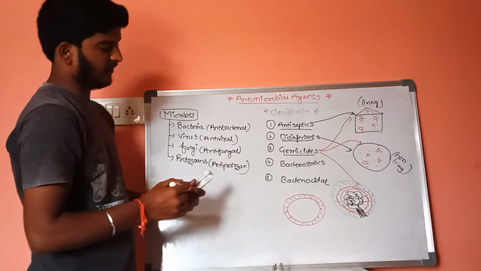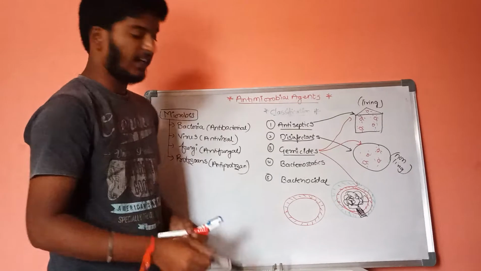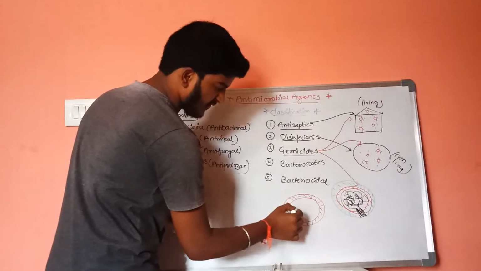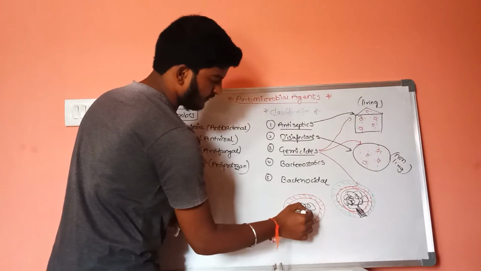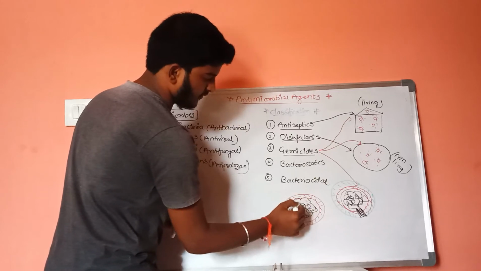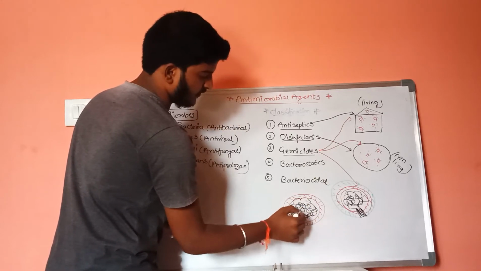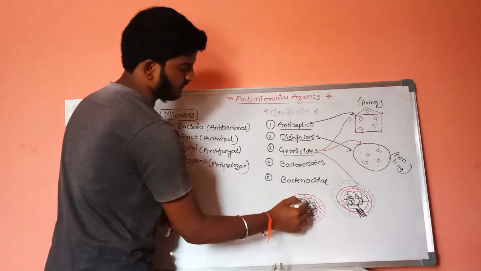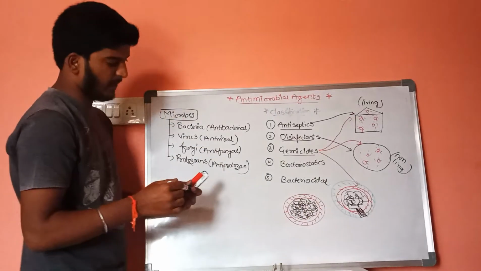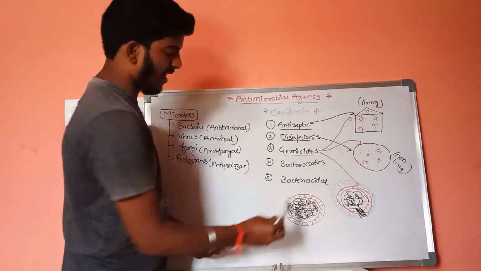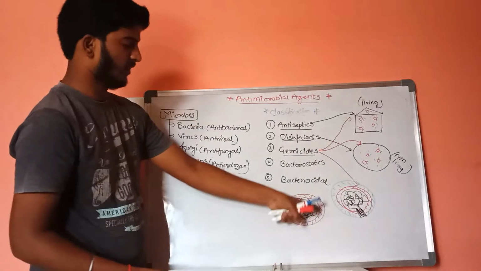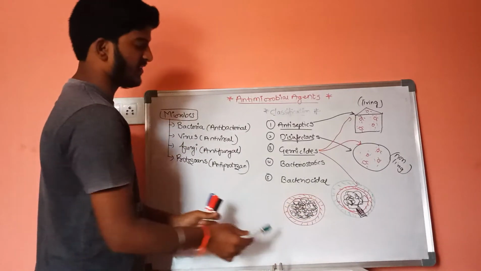this is the bacteria, and it is a proteinaceous layer. Inner side of this proteinaceous layer, it consists of cytoplasmic content. This is a cytoplasmic content. Outer side of this proteinaceous layer, it consists of cell wall.